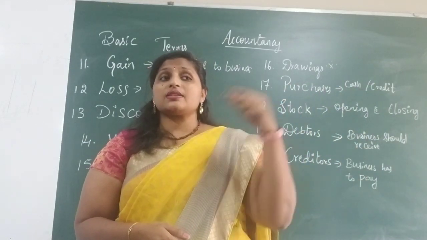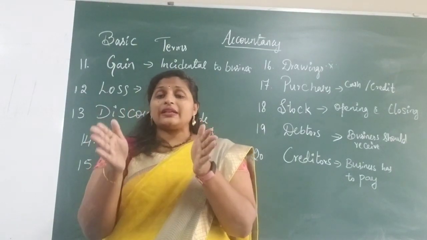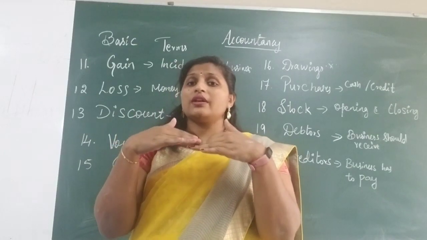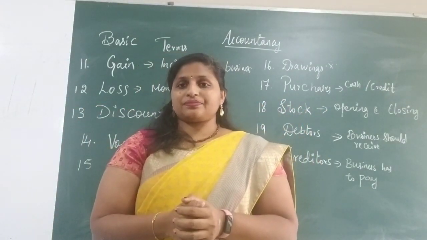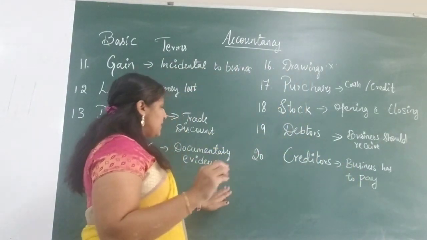So that person becomes the creditor. Debtor and creditor always arise simultaneously: in one transaction, one will be the debtor and the other the creditor. For this, I will explain one example.